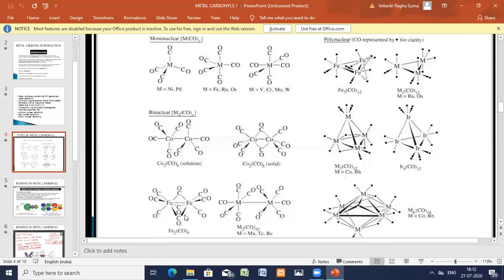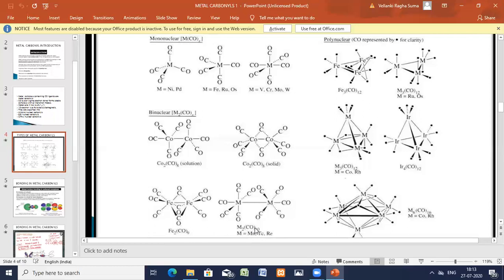Still, you can see some of the examples. So manganese, technetium, rhenium, you can take; even these complexes are binuclear compounds. 2 central metal atoms are present. M2(CO)10 type, M2(CO)8, M2(CO)9, M2(CO)10. Okay, so these are the binuclear compounds.